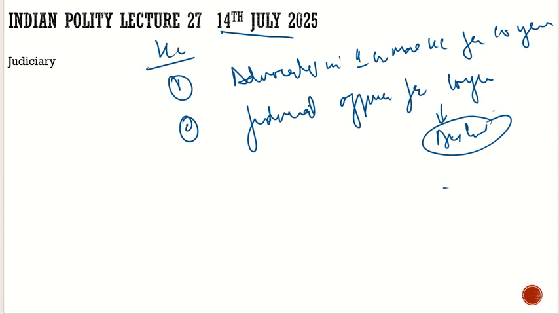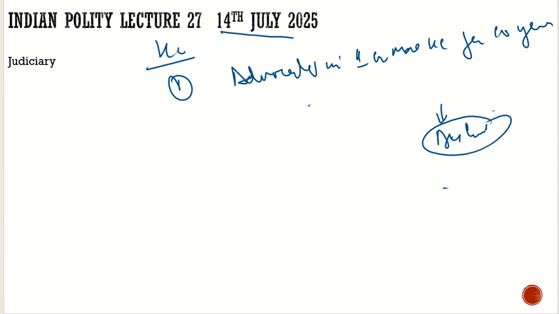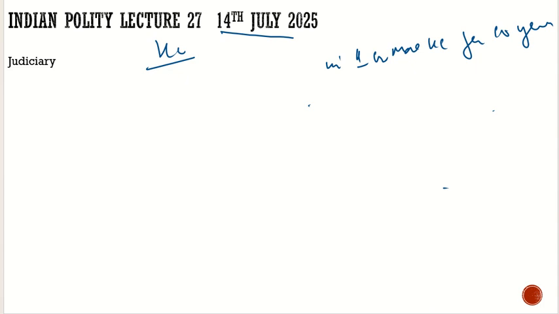So this is the qualification of the person to be a judge of the High Court and the Supreme Court. I hope you got this very well. There is no scope for any confusion. The major difference between the High Court and the Supreme Court is that in the Supreme Court there is a qualification which refers to the opinion of the president. In the High Court there is no such qualification.